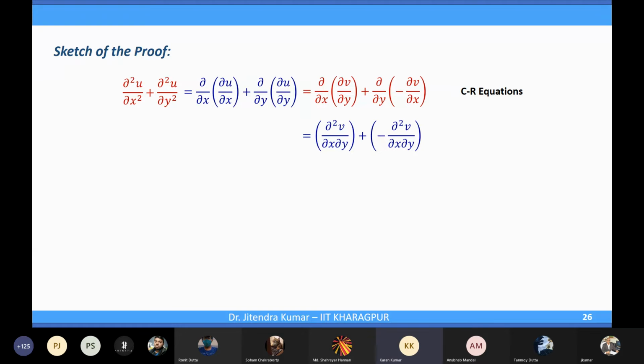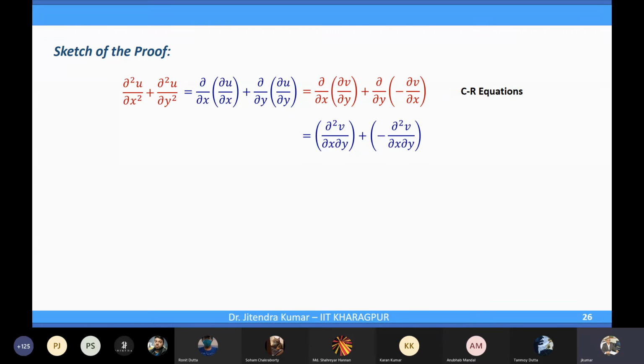Differentiability implies continuity, sir. Differentiability implies continuity of u. If u is differentiable, u is continuous. Differentiability implies continuity, that is fine. So if u is differentiable, I would say u is continuous. That is okay.